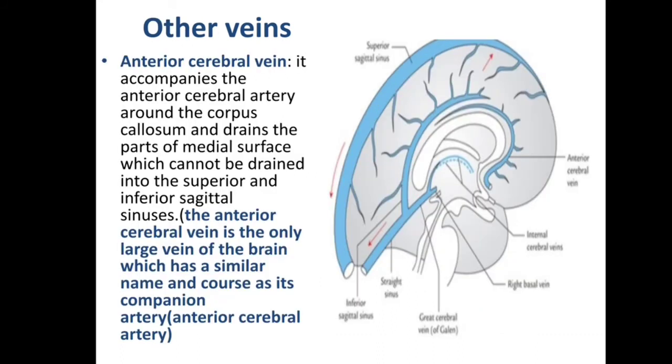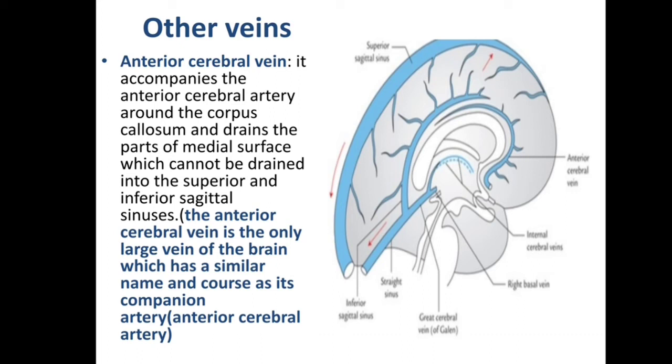Next, some details about other veins. This is the anterior cerebral vein. It accompanies the anterior cerebral artery around the corpus callosum, and drains the parts of the medial surface which cannot be drained into the superior or inferior sagittal sinus.